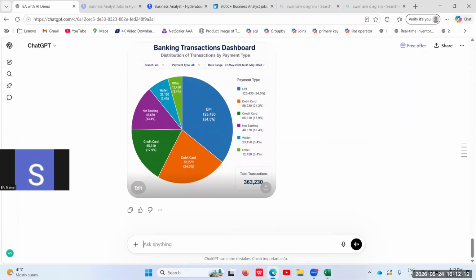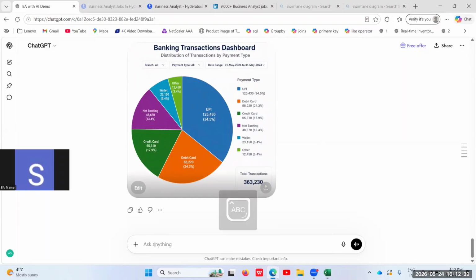And also I would like to talk about SQL. As a BA, you will also be in charge of pulling data from the database. So let's assume you are unaware of SQL queries. In that situation, you can come to the AI and give a prompt so that the AI will give you the output.